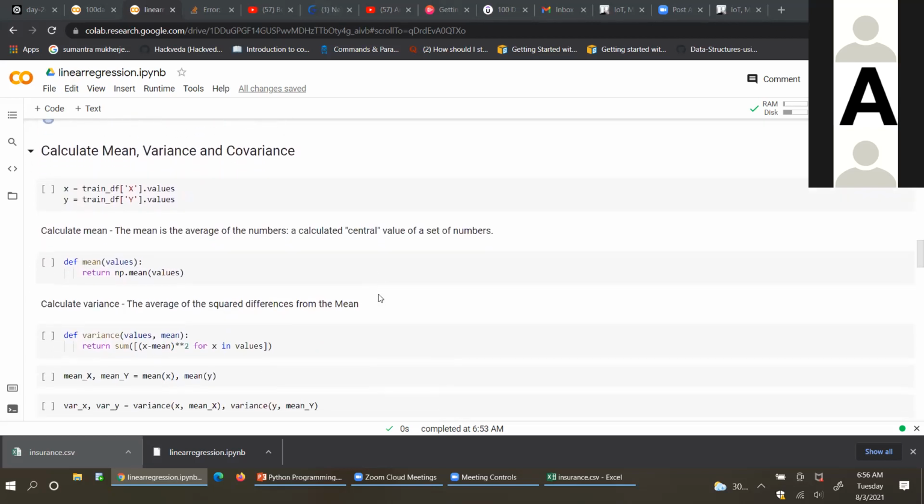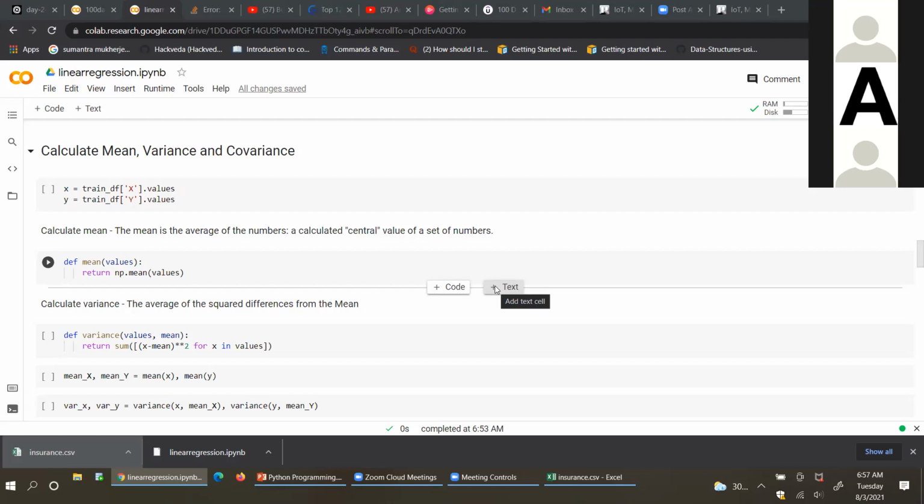Now here you are going to find out the mean, variance and covariance. So the first step is your mean value. What is the mean of your data? You have written one function, def mean values. In that, you will pass the values of your data set, and it will return the mean with the help of numpy. NP is for numpy. Second is for variance.